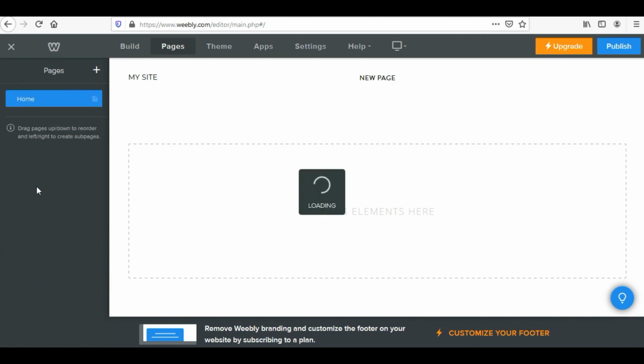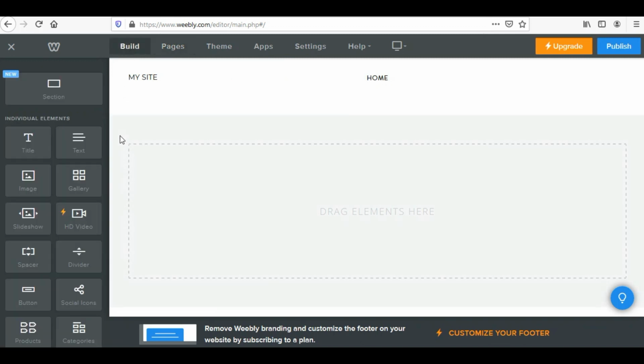I'll come out of this settings of this page and see I have a blank website. This is home. Over here I can put a logo of my website, and I need to drag and drop the elements over here. I'll go back to build. Now you need to understand one thing over here. Weebly works either horizontally or vertically. Let me tell you what I mean by that.